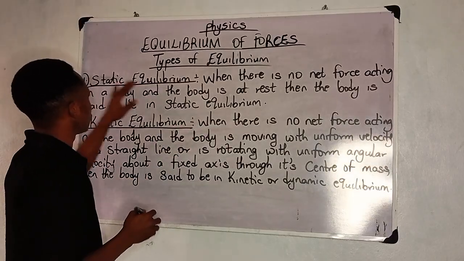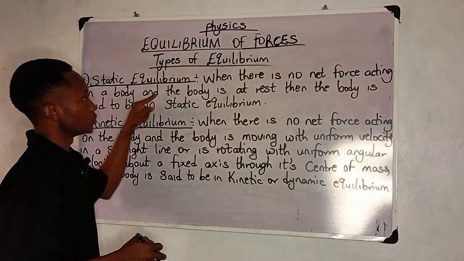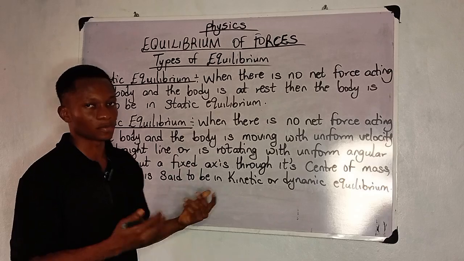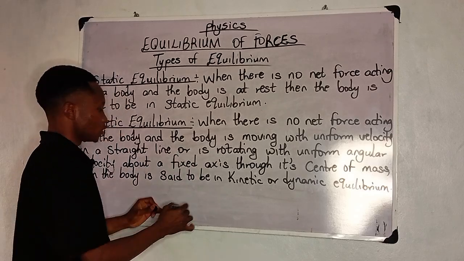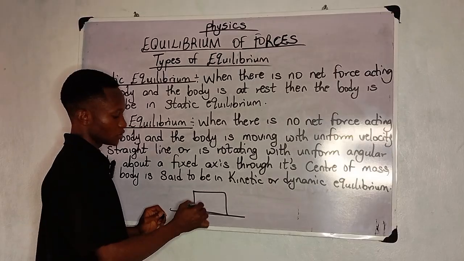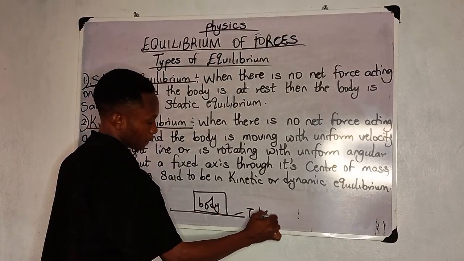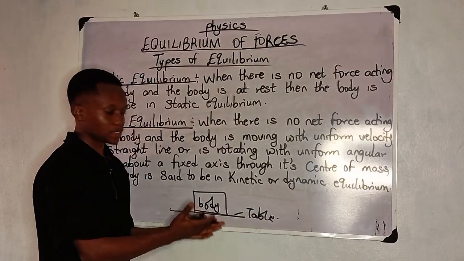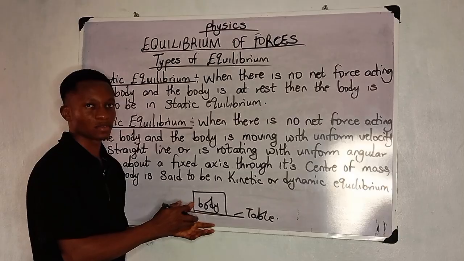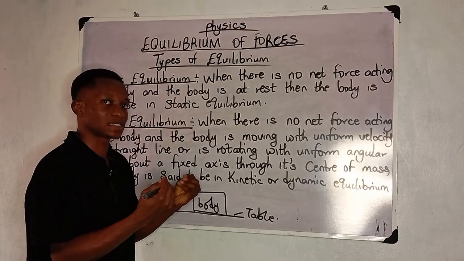Now, for static equilibrium, when there is no net force acting on a body and the body is at rest, then the body is said to be in static equilibrium. This is quite simple and explainable. Just a body kept maybe on a table or something. This is your body and this is your table. When a body is at rest like this, nobody is pushing it, nothing is happening to it, it's just on the table, it's said to be in static equilibrium. When something is at rest, by the word static, you know it's rest.